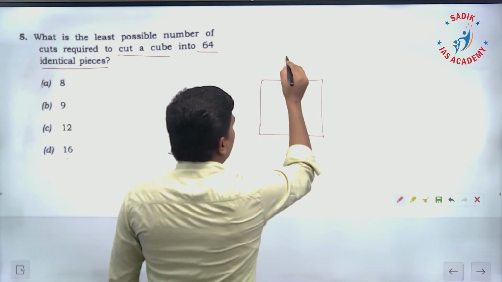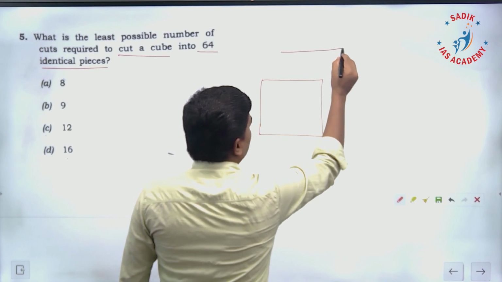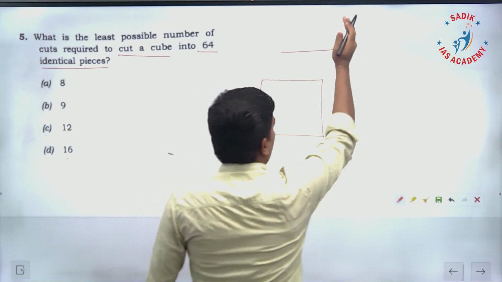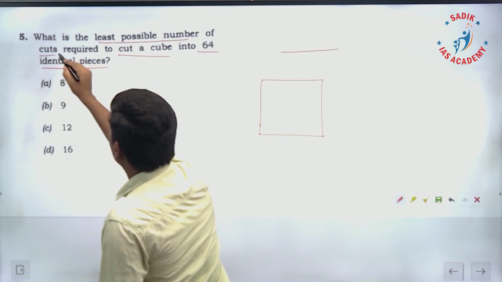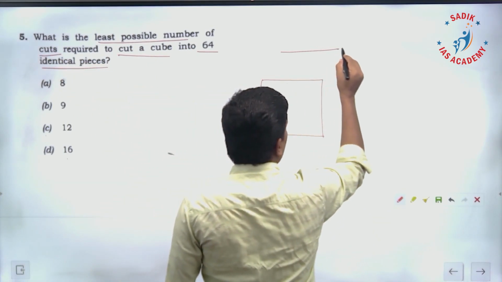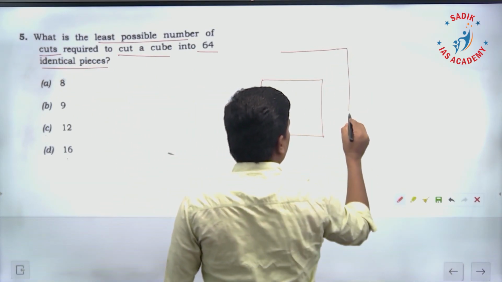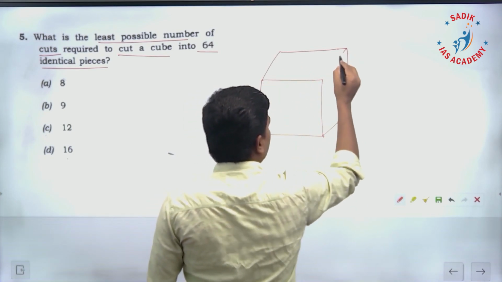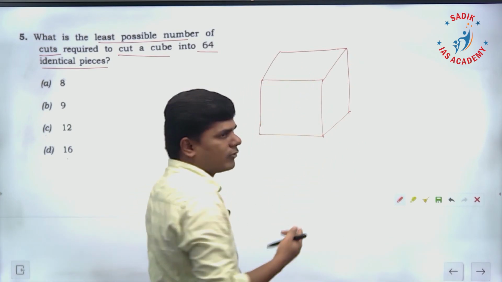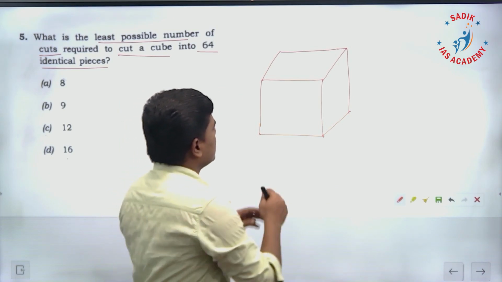How many cuts do you have to make? That is the question. The number of cuts needs to be the minimum, since they have given the least possible number of cuts. So you have to make the minimum number of cuts to make 64 identical pieces. That means it is going to be a cube only. So this is a cube.